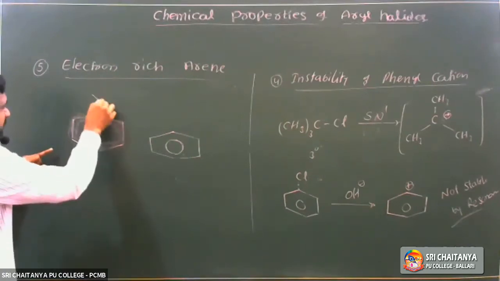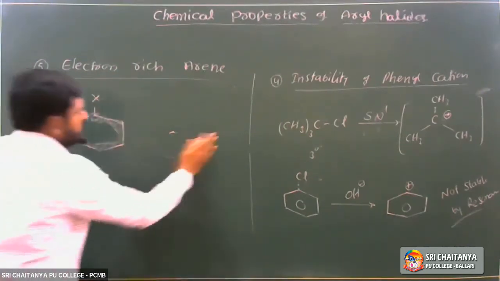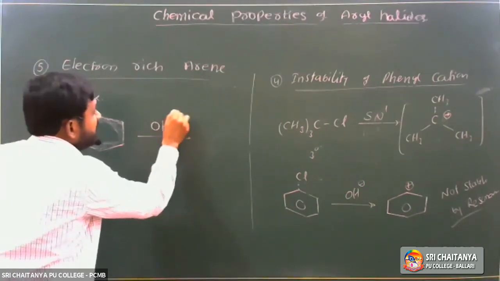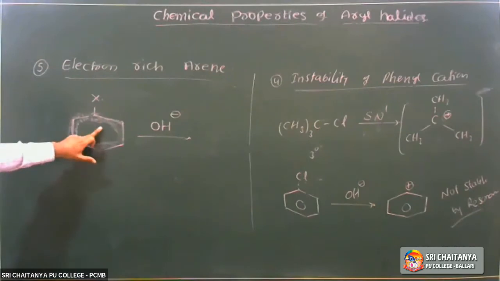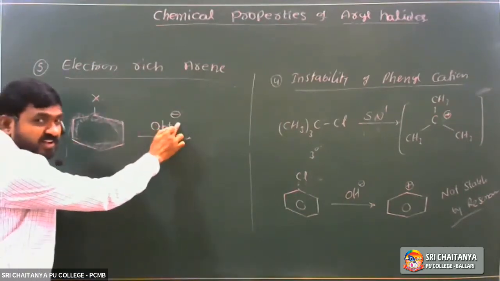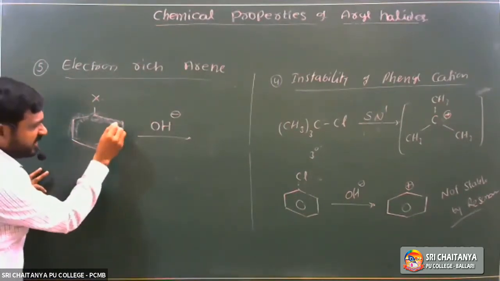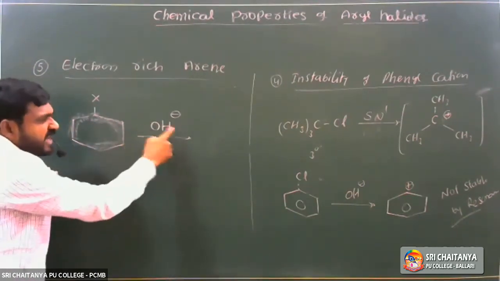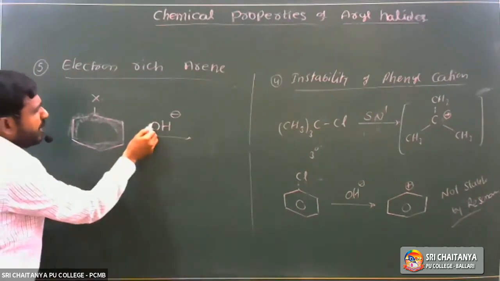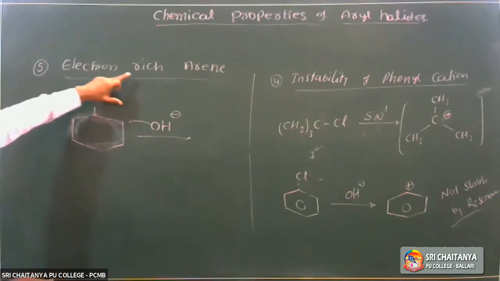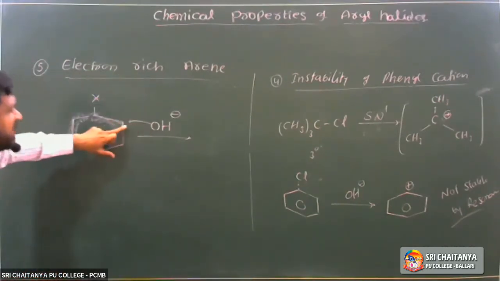Here is the halogen atom on the haloarene. Nucleophilic substitution means the nucleophile is an anion. Benzene is electron rich, meaning electron density is more on the benzene ring. The nucleophile has a negative charge, so it also has electron density. So the approach of the nucleophile to an electron-rich arene is difficult.